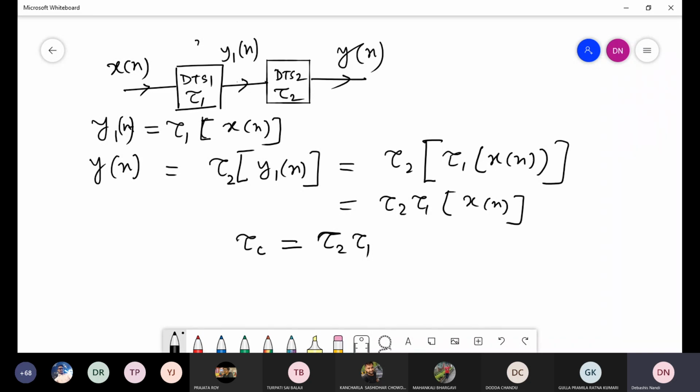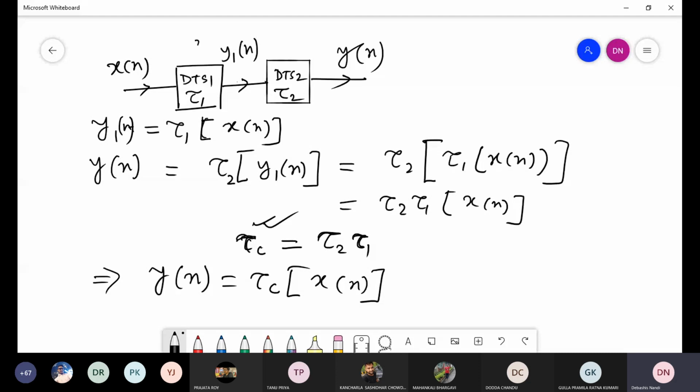This is the transformation operator. So this implies that yn is equal to Tc action on xn. This is the overall transformation operator.